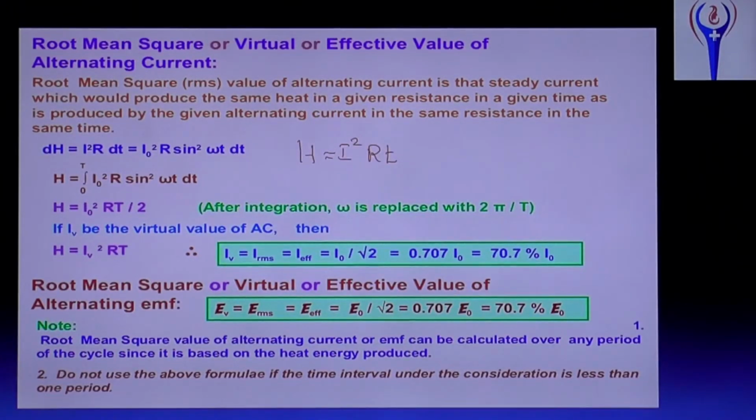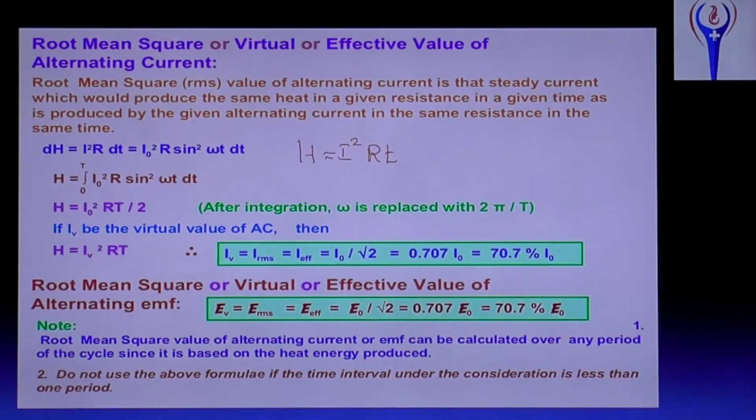And I V is the virtual value of AC or RMS value of AC. RMS value we use, or virtual value, anything can be said. And H equal to I V square R T. And here I V equal to I RMS equal to I effective equal to I naught by root 2. Questions will be asked in our problems, that is the I RMS value will be given, find the peak value of current.